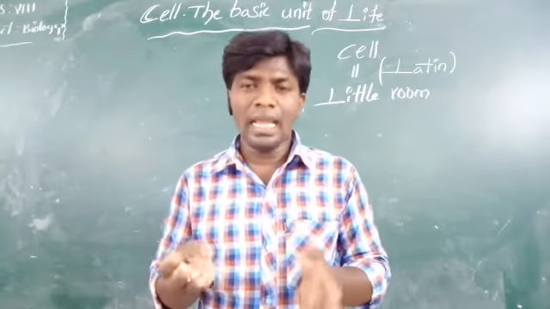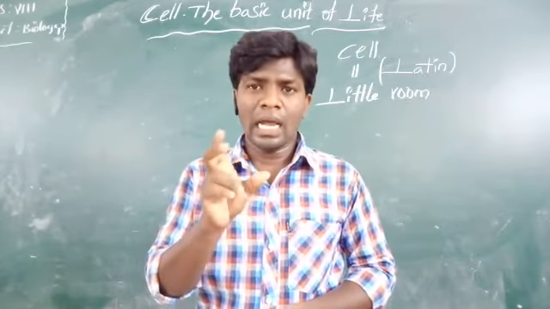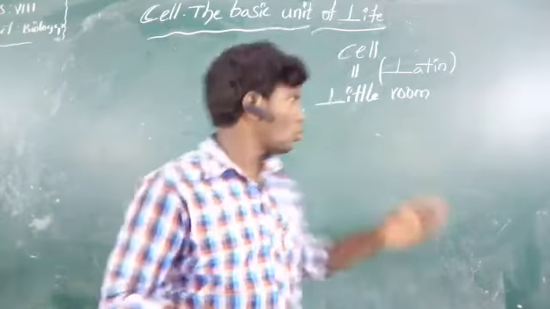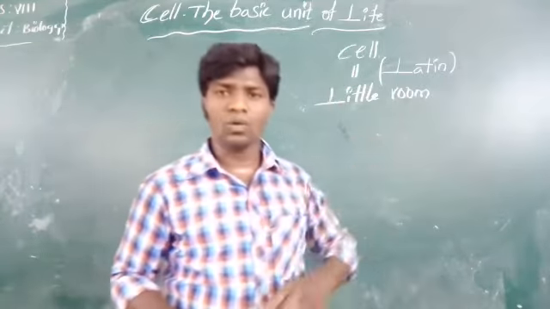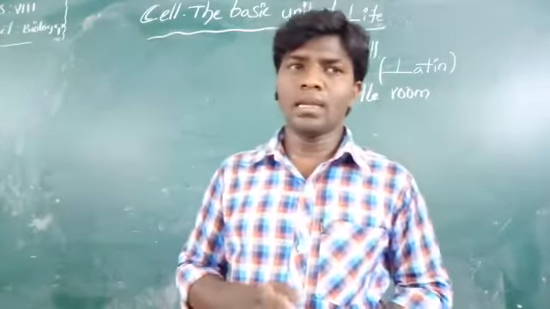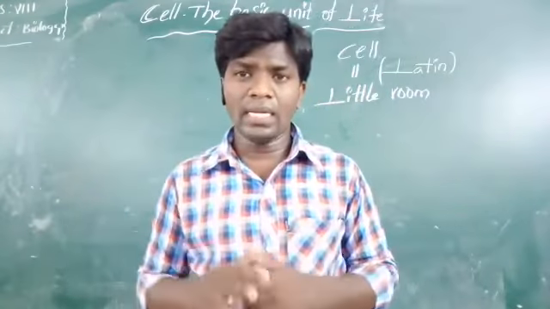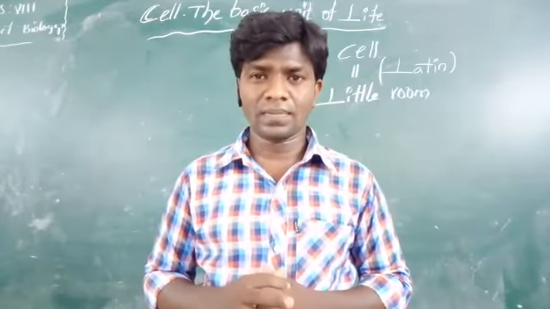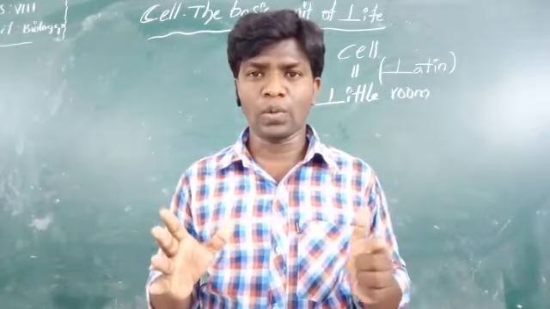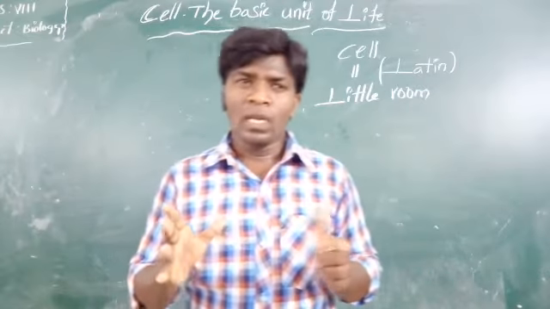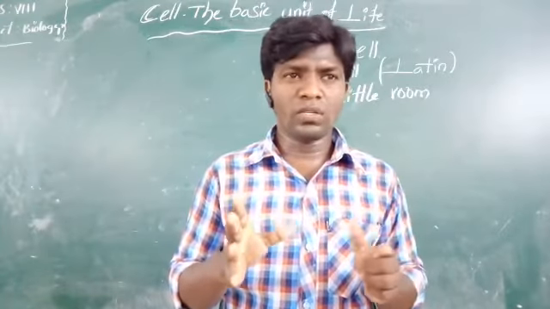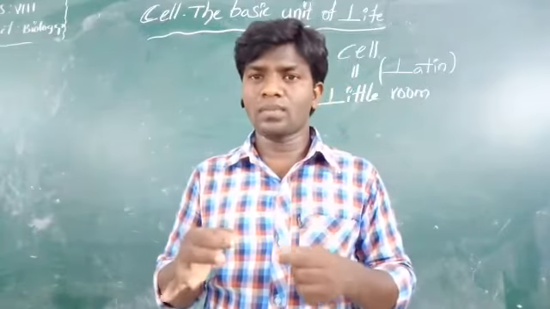Cell in the Latin language means little room. Okay, dear children, one of the scientists is Anthony van Leeuwenhoek. He observed the microbial world.